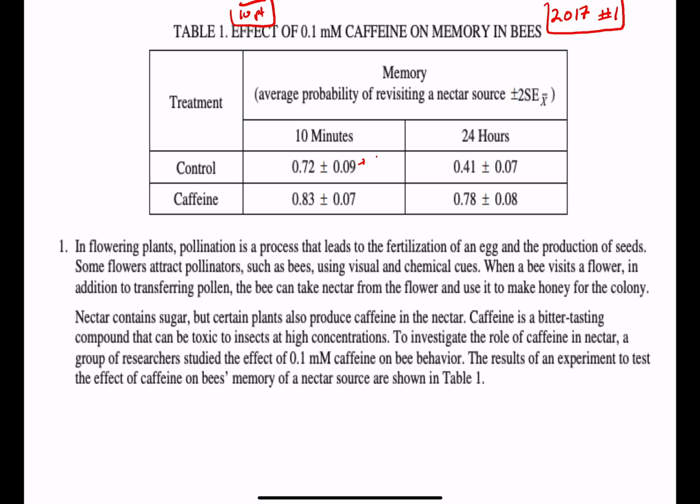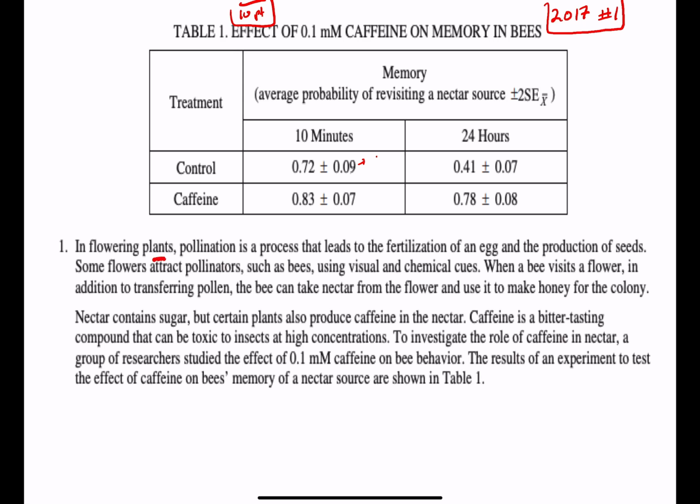I'm not too sure if they're going to have you graph anything with this. I haven't looked at a whole lot of the logistics on this, but for sure being able to analyze the graph, and this is good to go over standard error of the mean. So let's take a look and read through this one.